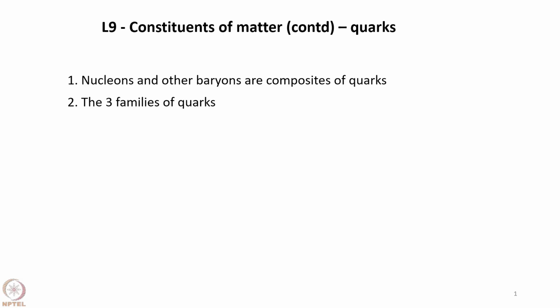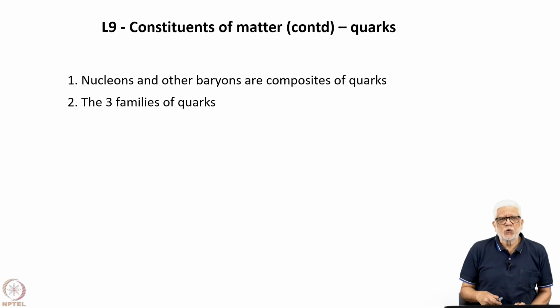In this 9th lecture, we continue to see how the fundamental constituents of matter were discovered. In this lecture, we will talk about the discovery of the various types of quarks, which are the constituents of so-called hadrons, so baryons and mesons. So, we will talk about nucleons and other baryons, which are composites of quarks, and so are the mesons, and then we will talk about the 3 families of quarks.